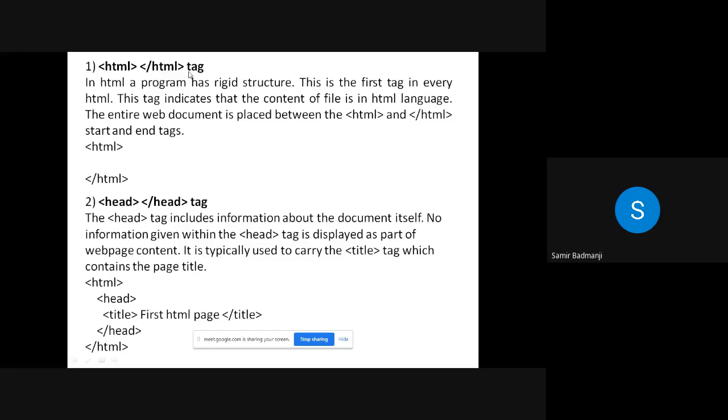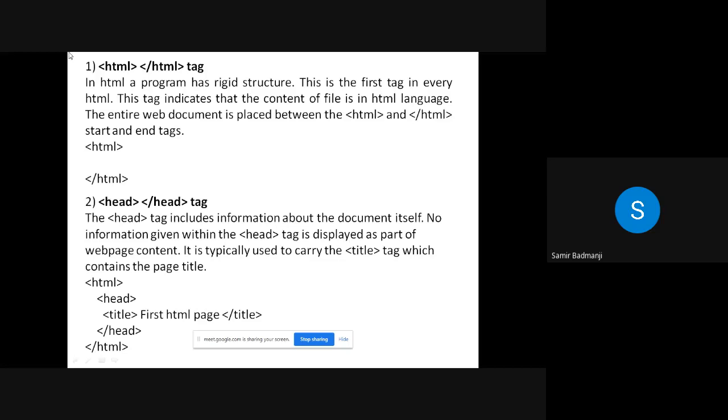Now basically you have to write 2 or 3 lines about each tag. 4 tags are there for the basic structure of an HTML: HTML, head, title, and body tag. So basically HTML has got a rigid structure. What do you mean by rigid? Yes, any idea? Rigid means it has got some structure that we cannot change. It will be constant. You have to follow those rules only. So that means it has got a rigid structure.